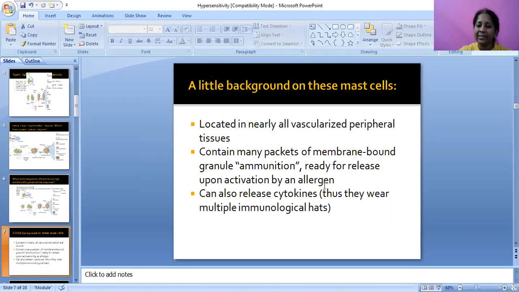They can also release cytokines, thus they wear multiple immunological hats.